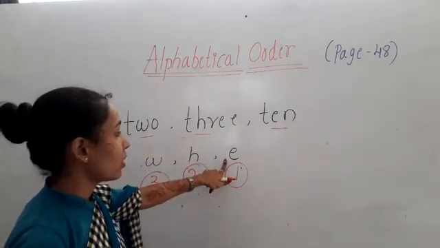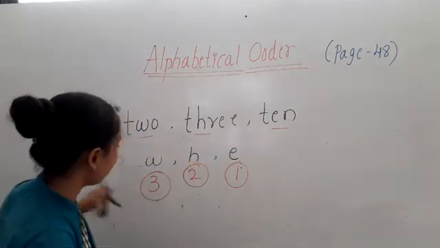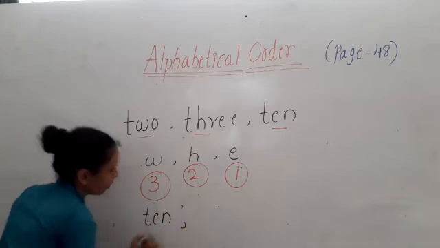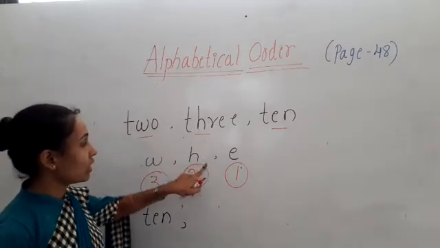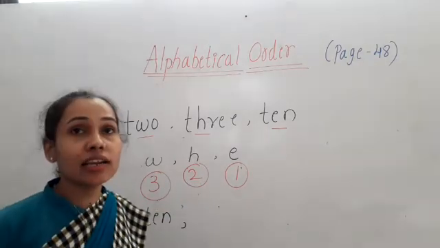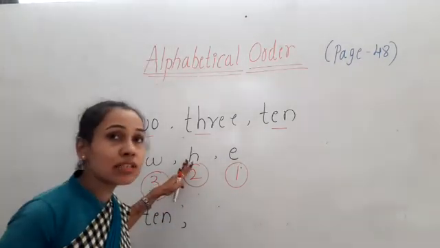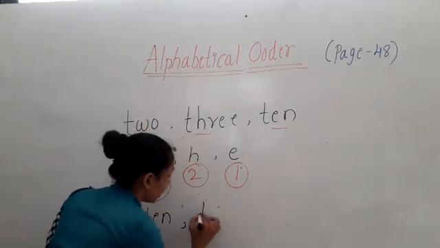So E. Where is E? Here in the word ten. So we have to write first here ten. Then after E, the second letter is H. So here we have to write tree.